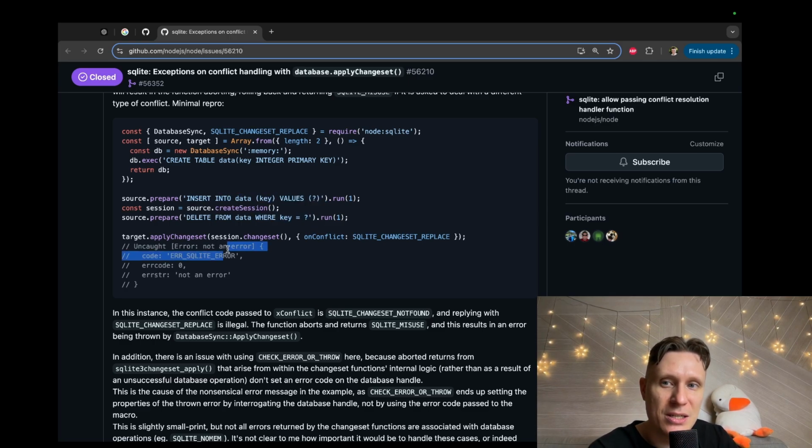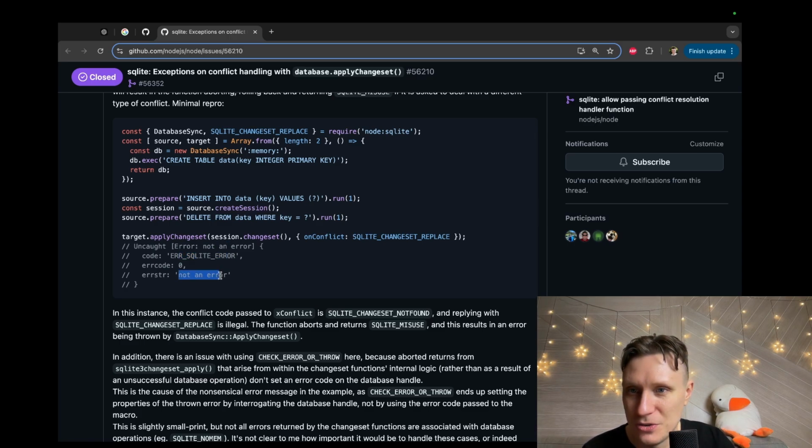But in the second database, I think the change set will contain only the second delete, and there is no first. There will be an error, and somehow there will be not an error. Okay, why not an error? SQLite error, not an error. Interesting. But on conflict, we need to replace.